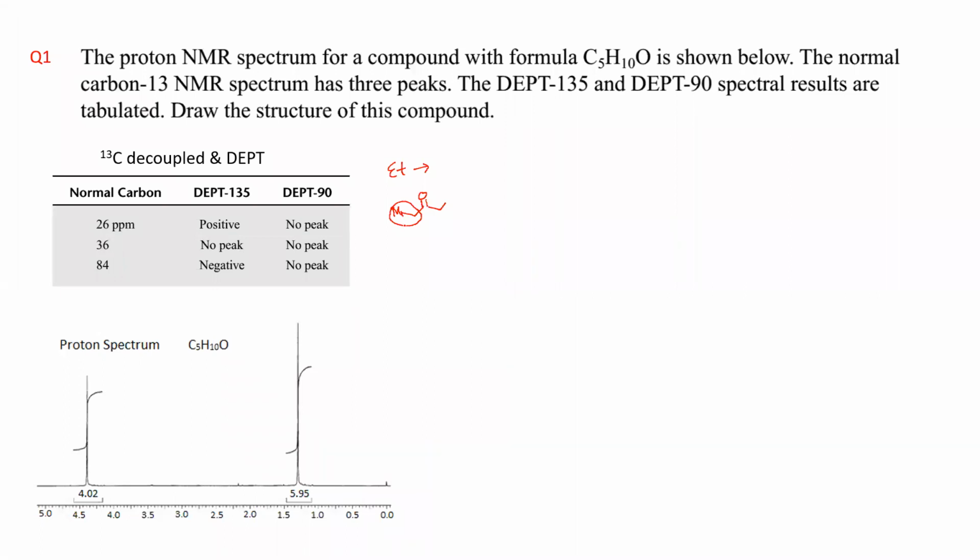So you do see the coupling, right? You have a methyl and you have a CH2, they are connected to each other. So CH2 will be a quartet and methyl will be a triplet. Yes or no? Yes, sir. If you have an ethyl group, you will see a quartet and a triplet. Do you find a quartet and triplet in the proton NMR? No, you have two singlets. So definitely this is not the correct answer.